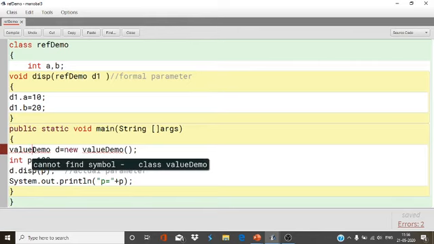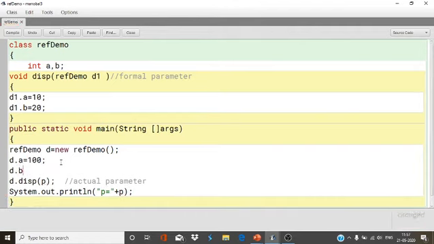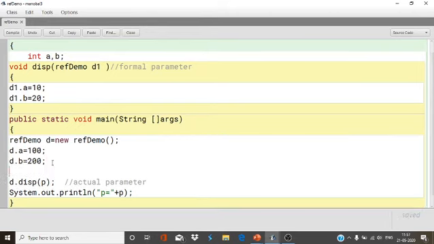Now I'm going to call this function. First I create a reference d equal to new ReferenceDemo. Now I'm going to initialize the values also. So d.a equals 100 and d.b equals 200. Now I'm going to print the values of a and b.